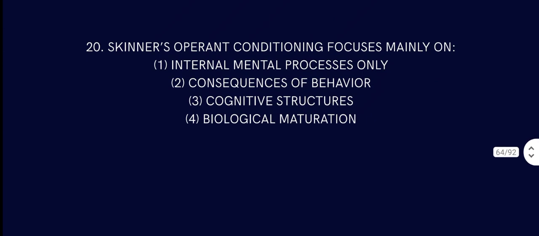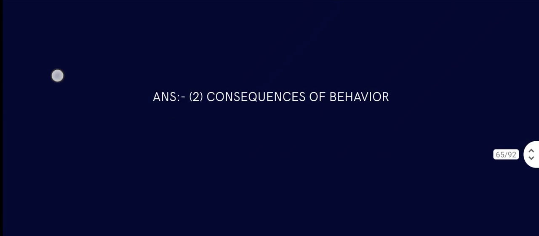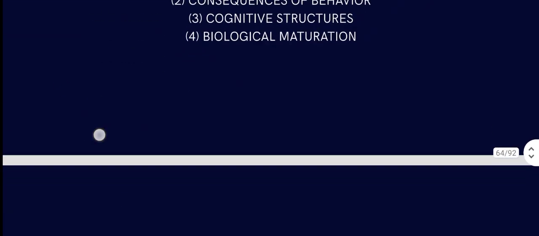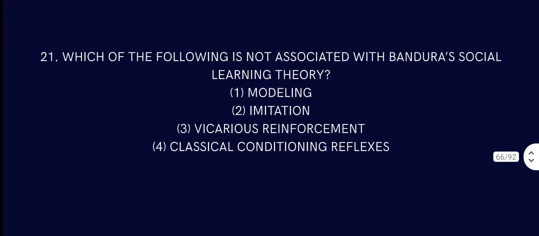Question number 20. Skinner's operant conditioning focuses mainly on what? Internal mental process, consequences of behavior, cognitive structure, or biological maturation. Operant conditioning is based on what? So the answer is consequences of behavior, because operant conditioning is about reinforcement, positive and negative. Action has consequences; the action and behavior lead to an outcome, which is your consequence.